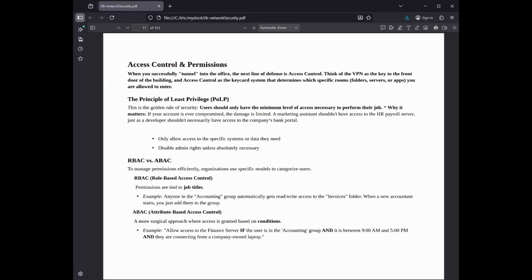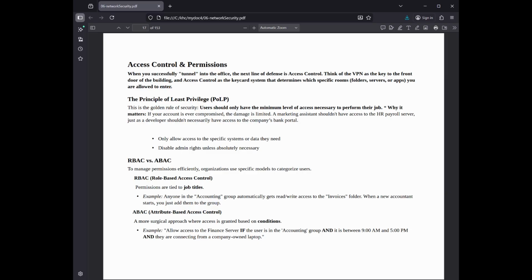The principle of least privilege, POLP, is the golden rule of security. Users should only have the minimum level of access necessary to perform their job. Why it matters: if your account is ever compromised, the damage is limited. A marketing assistant shouldn't have access to the HR payroll server, just as a developer shouldn't necessarily have access to the company's bank portal. Only allow access to the specific systems or data they need. Disable admin rights unless absolutely necessary.